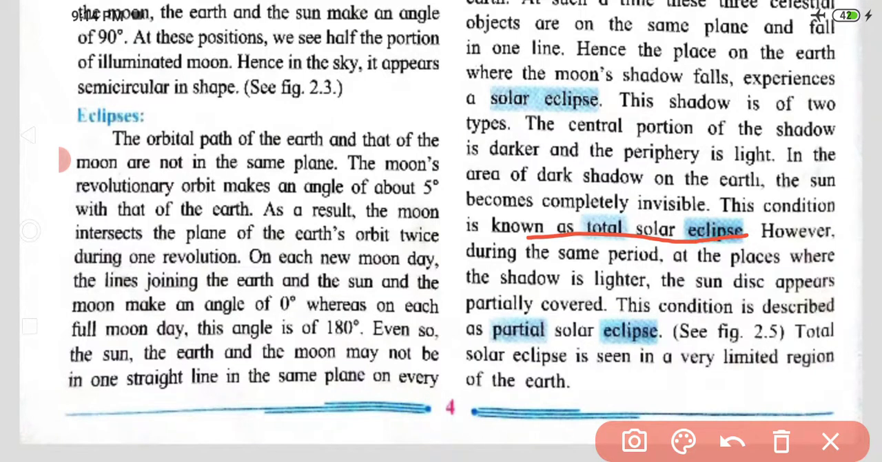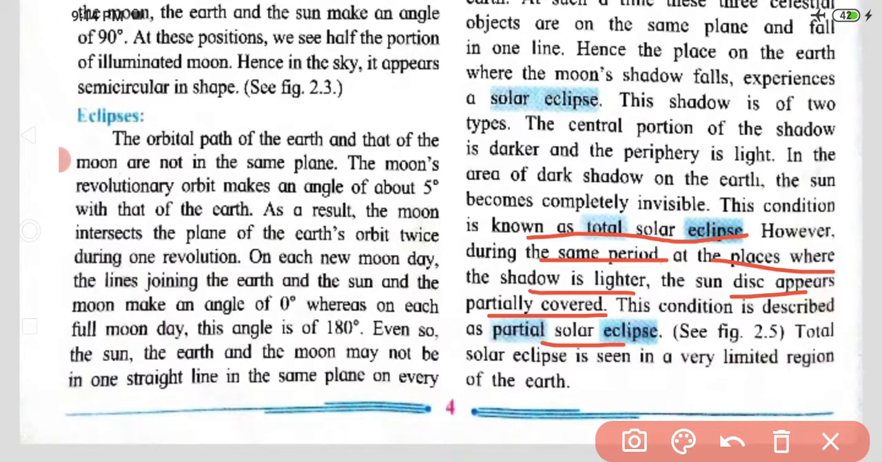However, during the same period, at places where the shadow is lighter, the sun's disk appears partially covered. This condition is described as a partial solar eclipse.